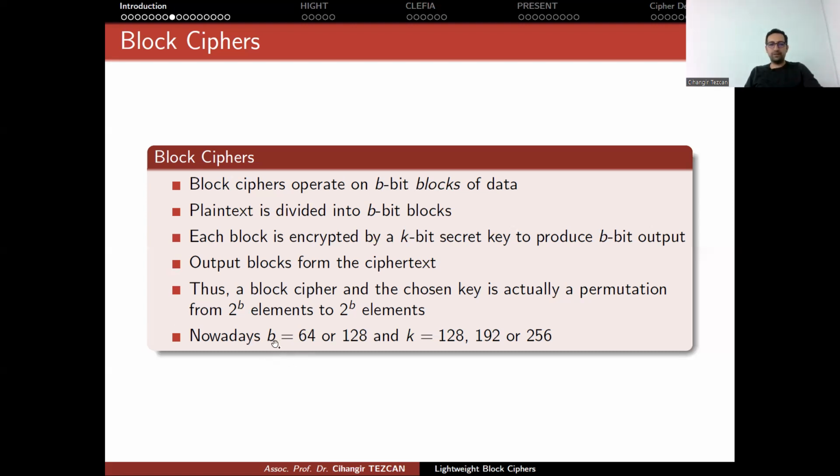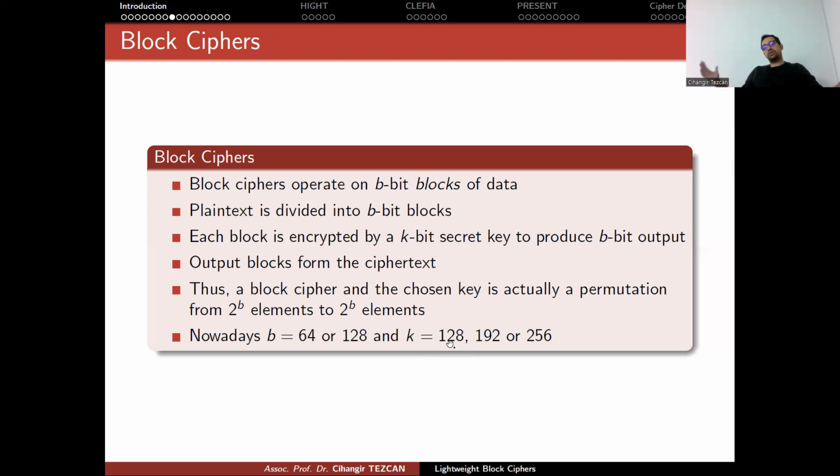So today, generally, we choose block size as 64 or 128. In some lightweight designs, B can be as small as 32, but choosing something smaller actually makes not much sense, okay? And for the secret key, nowadays, we want at least 128-bit security for personal use. But if you want military-grade security, you can increase the key size, okay?